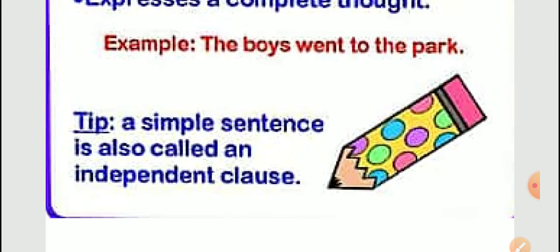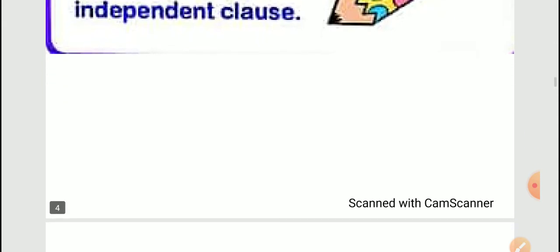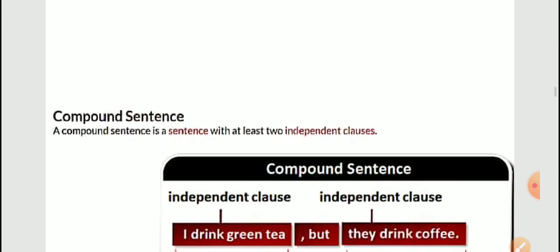A simple sentence is also called an independent clause. Means to say it is not dependent on anything. That's why it is called an independent clause. Clear? So next we will see the compound one.